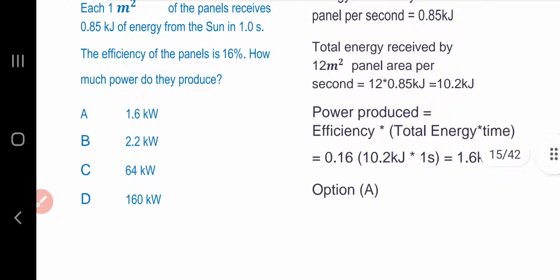Now the power produced is given as total energy multiplied by the efficiency, and the efficiency of the solar panel is 16%. So efficiency is 0.16, total energy is 10.2 kilojoule, and time is in seconds. After calculation, the power produced is 1.6 kilowatt. Option A is the answer.